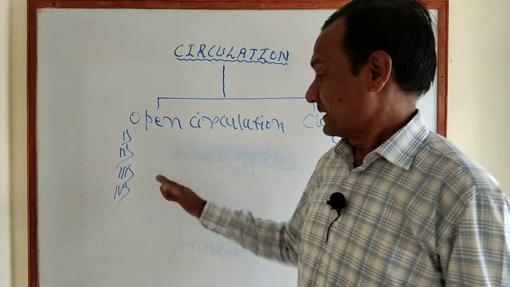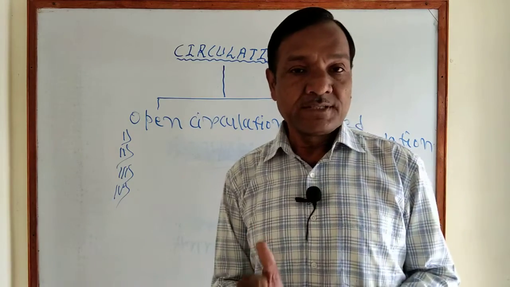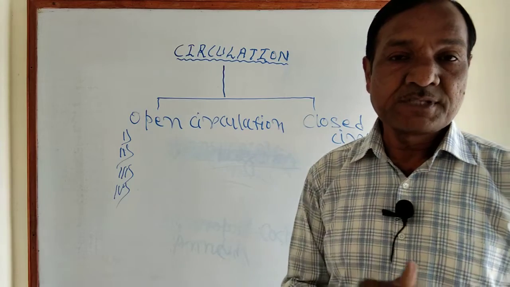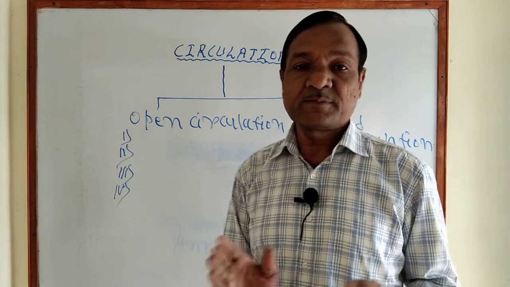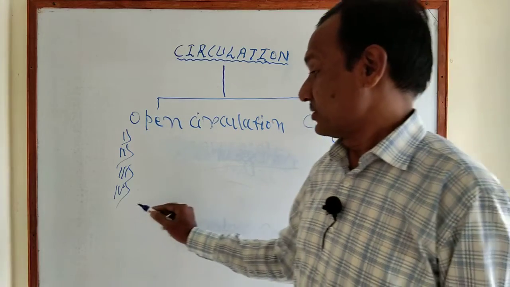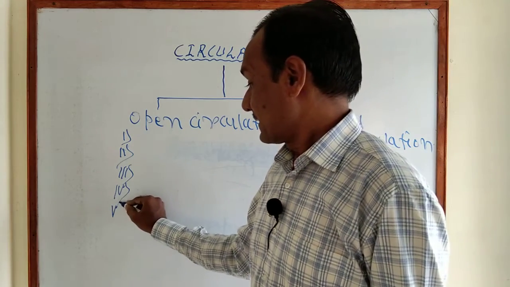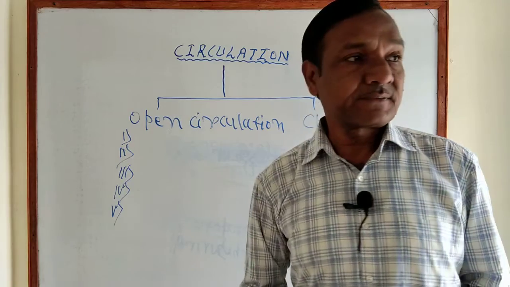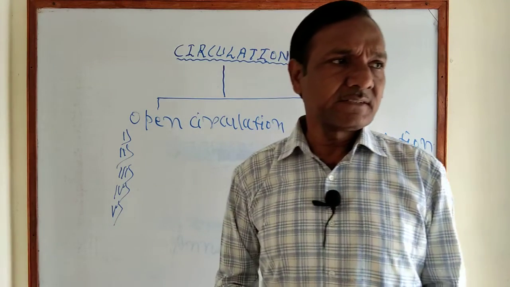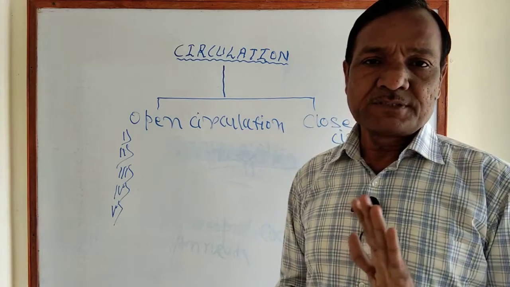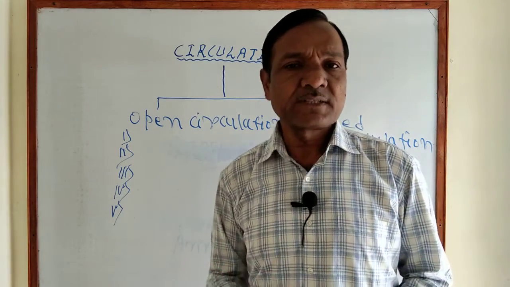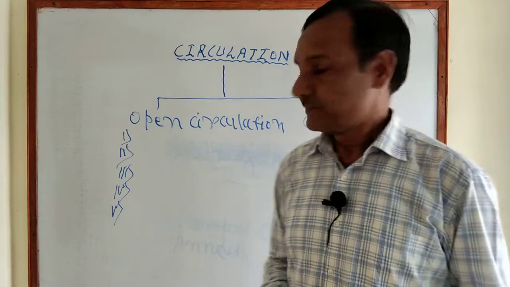Another characteristic of open circulation is that generally the blood does not contain the respiratory pigment, hemoglobin.